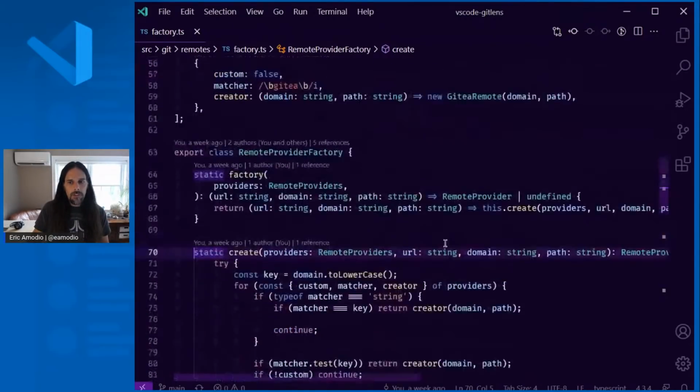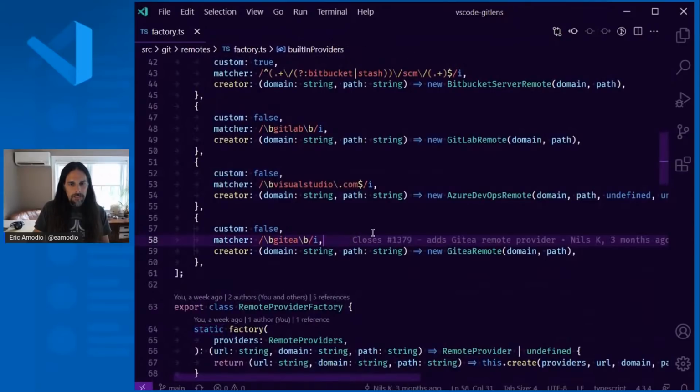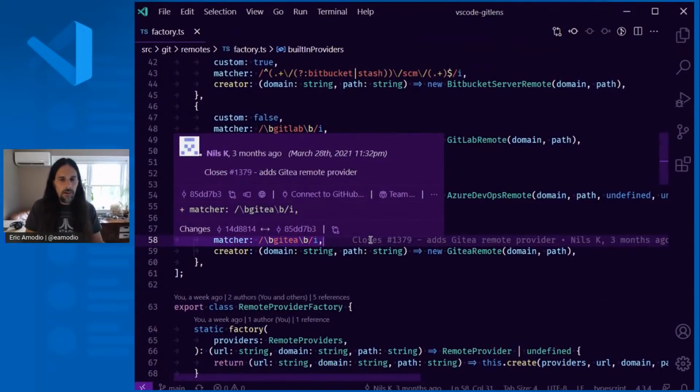The next thing I wanted to show is GitLens has the rich hovers, so you can hover over the annotations here and get rich information about this commit. You can see here, we have auto-linking support for a bunch of different remote providers, so GitHub, GitLab, Azure DevOps, Bitbucket, where it tries to detect certain patterns in the commit message to see if there are linkable issues. So you can actually click that link and it'll take you off to GitHub. But here you can see that there's this newer connect to GitHub feature.